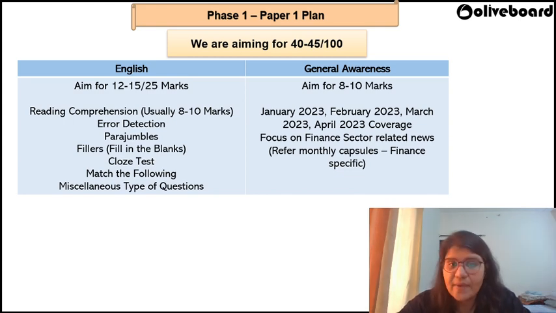The next thing is general awareness, right? Now, in case of general awareness, let me tell you, don't make the mistake of spending more time in GA, okay? Because if you start spending more time in GA, you can see that the result that you're getting is not going to be at par with the amount of energy and time that you're going to spend, right? I would say April, even the first week, don't take that much chance there. Don't read that much into April first week. Okay, what you will have to do is Jan, Feb, March. Aim for some 8 marks, I would say, out of 25 that you have for GA. That would do the job for you. And specifically, they have mentioned focus on finance sector related news.